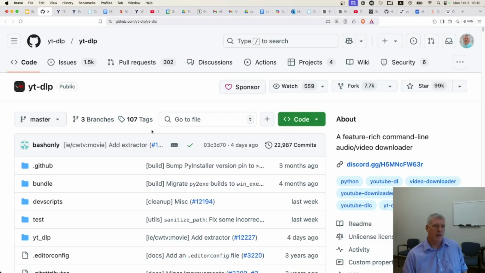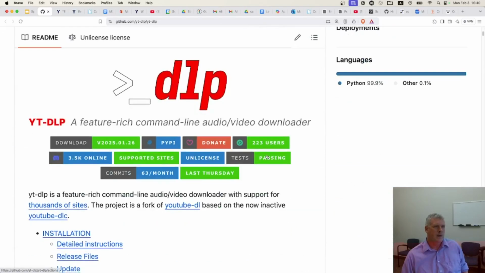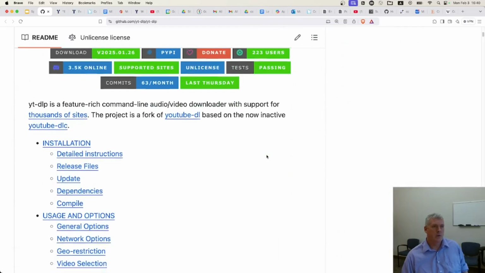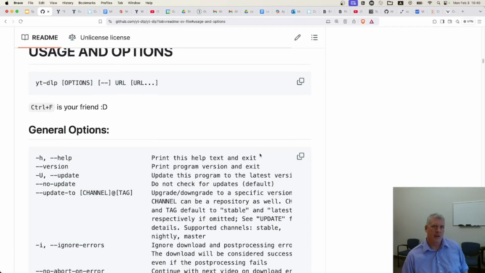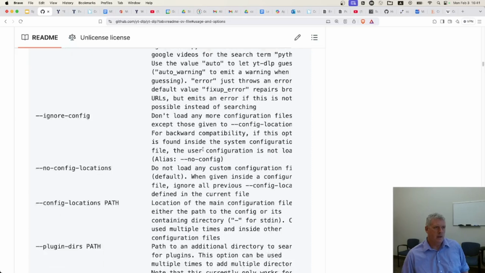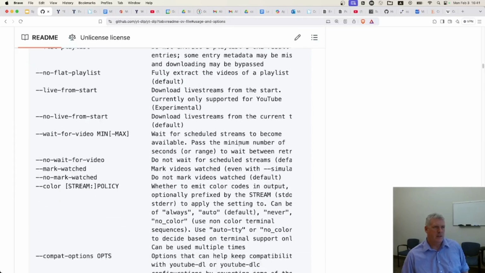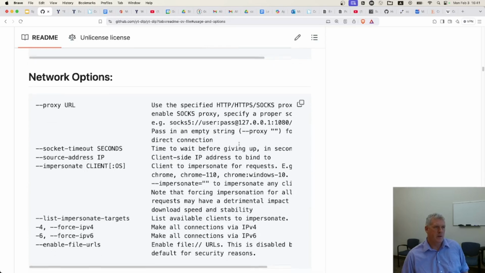At the time of recording, it's been updated quite regularly. And yeah, it's pretty easy to use. And like I mentioned, they have a veritable boatload or truckload of command line flags, which are like arguments in a function, right? So all sorts of different flags you can pass in. I'll just scroll down here. You can just see how many different flags you can put in.